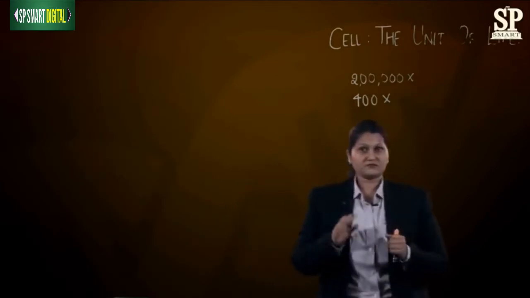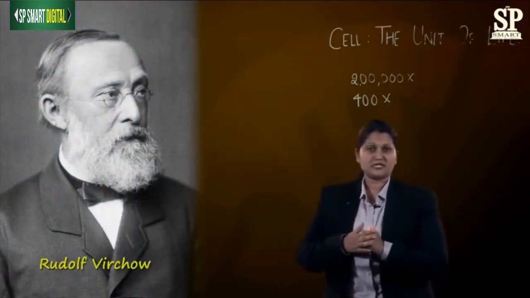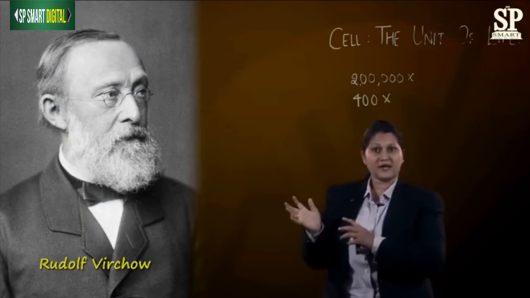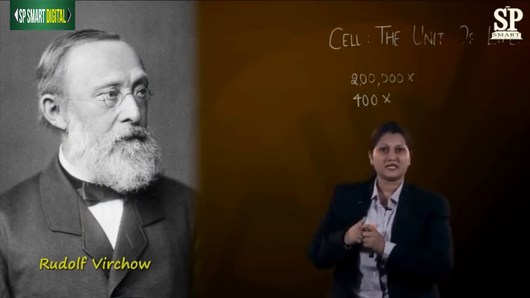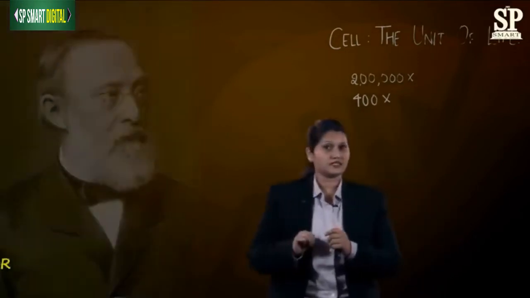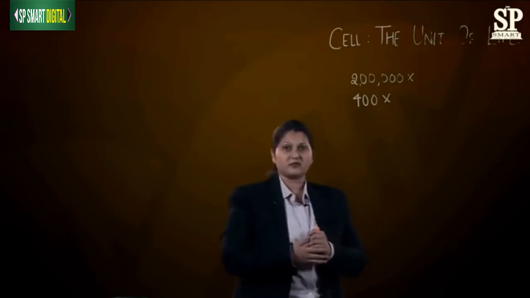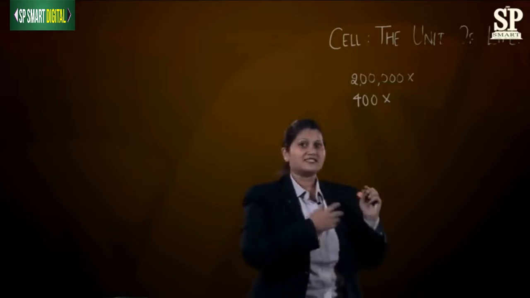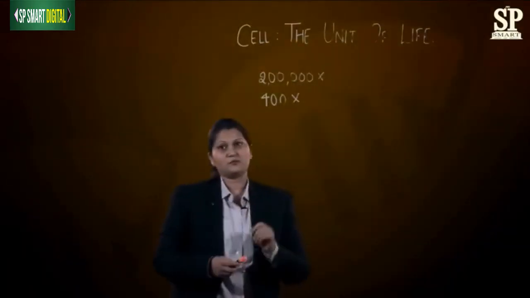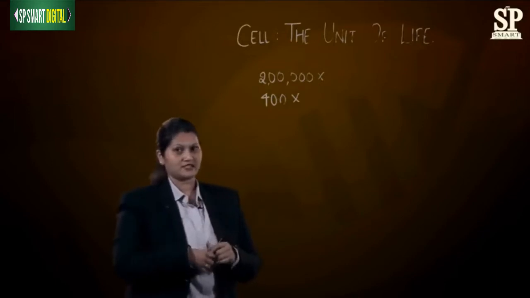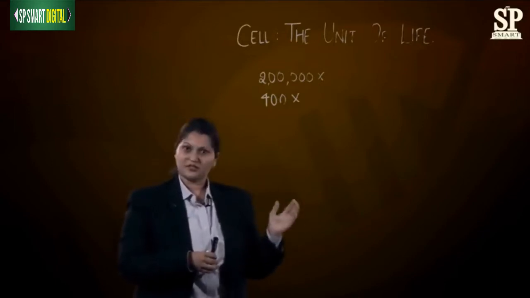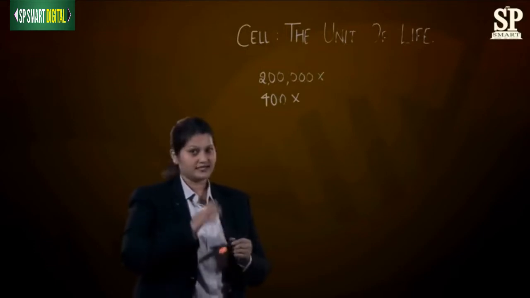Years later came the third scientist. His name is Rudolf Virchow. He made a postulate saying all cells which are present have come from pre-existing cells. So we have three scientists, and these three scientists gave us three statements. Years later, these three statements are known as the cell theory. Now we will see the three points given by the three great scientists Rudolf Virchow, Matthias Schleiden and Theodor Schwann. Let's have a look at it.